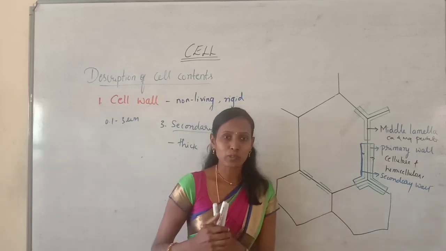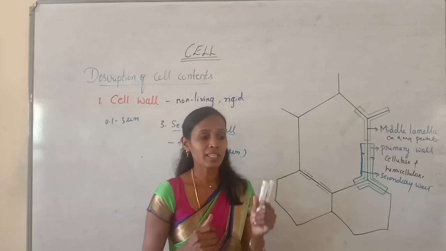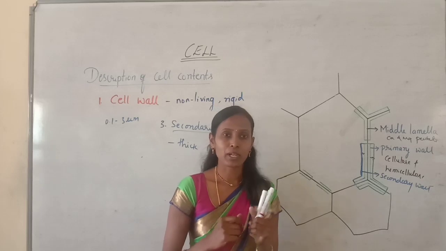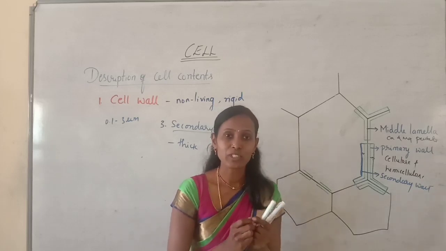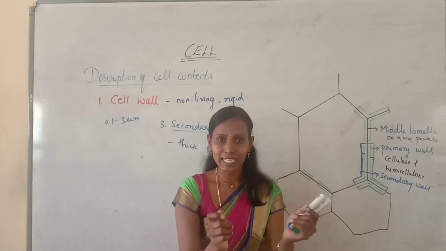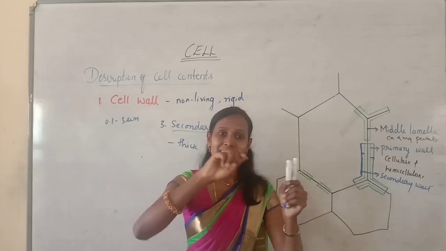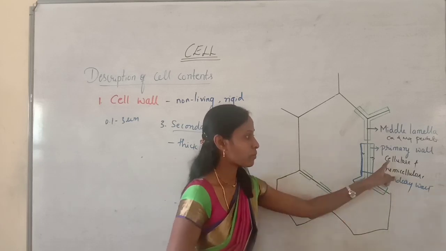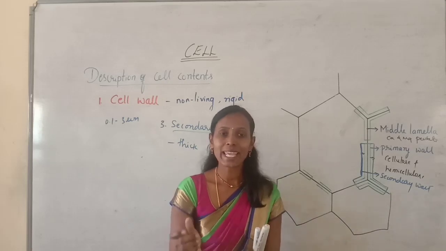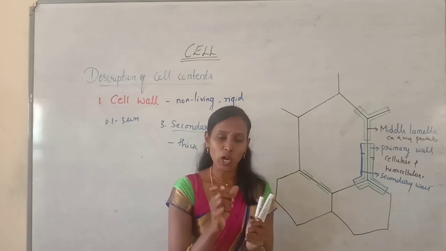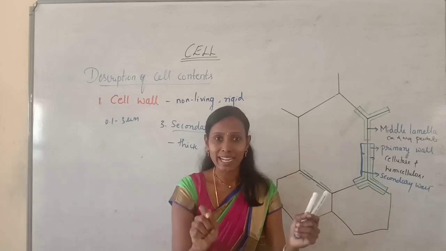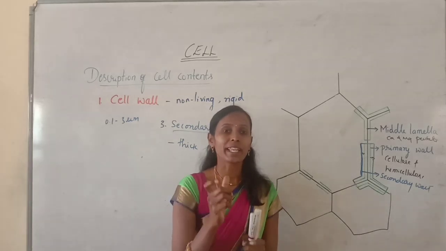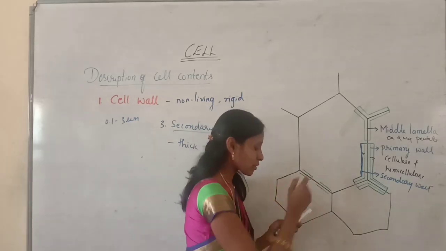And you can easily distinguish whether a plant has a primary wall or a secondary wall. For example, if you take a young stem which is green in color and bend it, if it bends easily, it has only a primary wall, and that primary wall is made up of cellulose and hemicellulose. You take another hard stem which may not be green. If you try to bend that stem, it will break. It means it is made up of a secondary wall, and this secondary wall is made up of